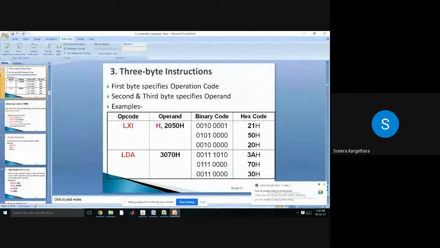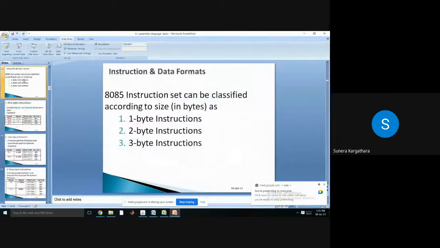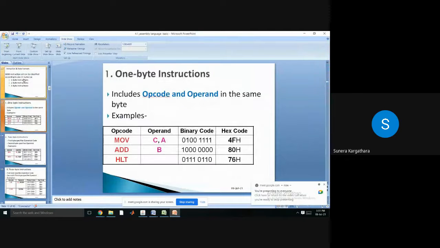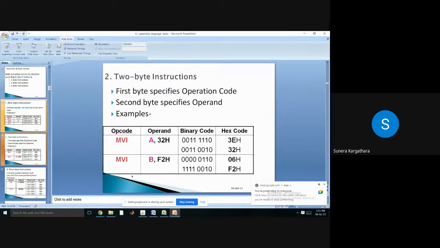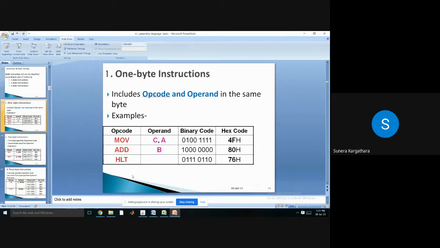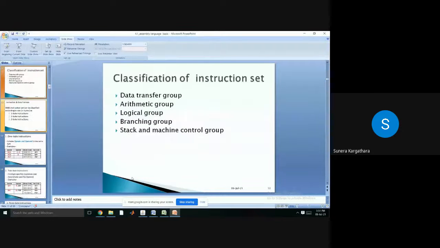Okay. Now, 1 byte, 2 byte or 3 byte can be a classification. See, दोनों तरह से जा सकते हैं. Either we will classify our instruction based upon the number of bytes that is occupied by the instruction. बट इसमें मिक्स आएगा कि कोई इंस्ट्रक्शन का फंक्शन ऐसे है, कोई इंस्ट्रक्शन का फंक्शन ऐसे है. So not easy to consider as process wise. So better we will classify our instruction based upon function. मतलब हम लोग जो इंस्ट्रक्शन सेट को ऑब्जर्व कर रहे हैं, that is based upon this group, right?